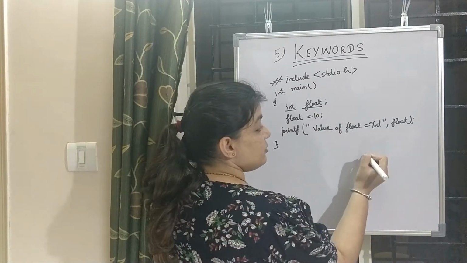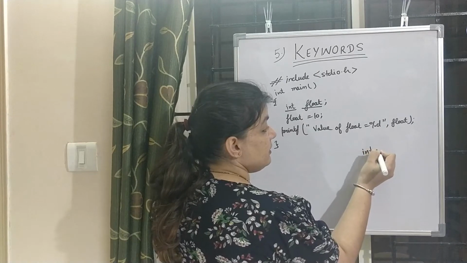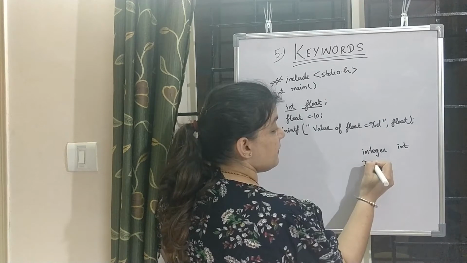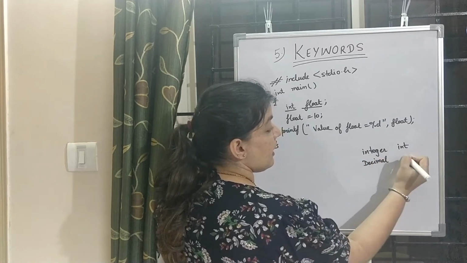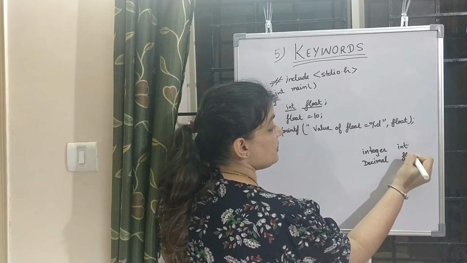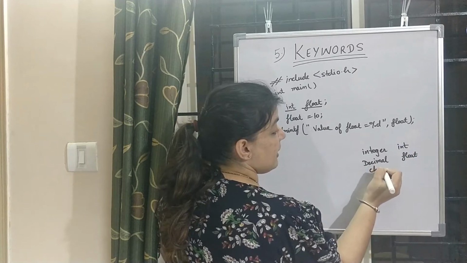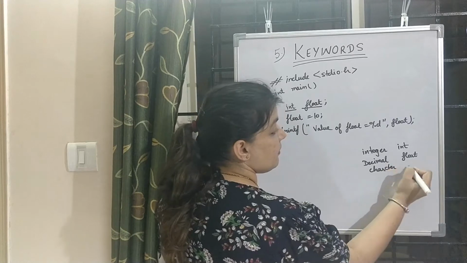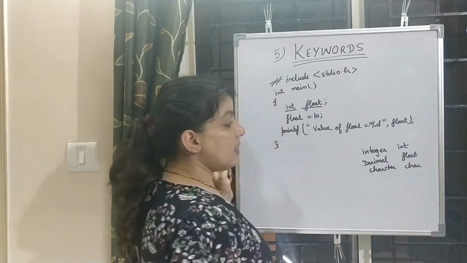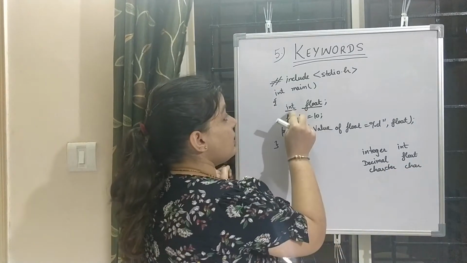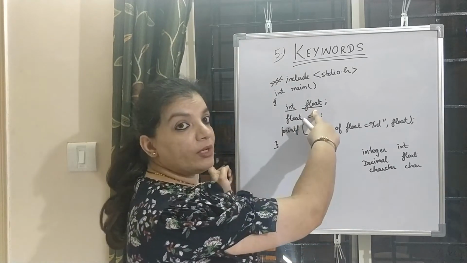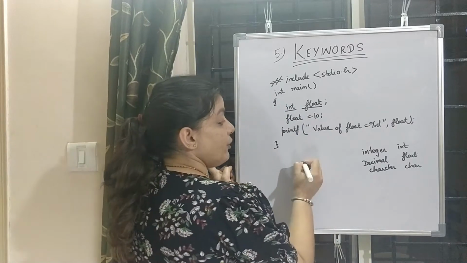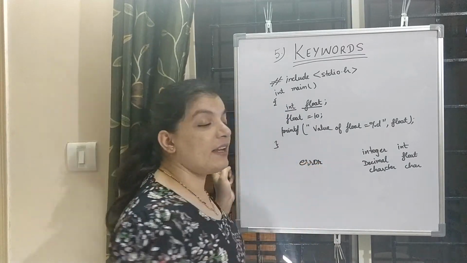For integer numbers we use the int keyword, for decimal numbers we use the float keyword, and for character type data we use the char keyword. So we cannot use the data type float as a variable. When we compile this code, it will produce an error.